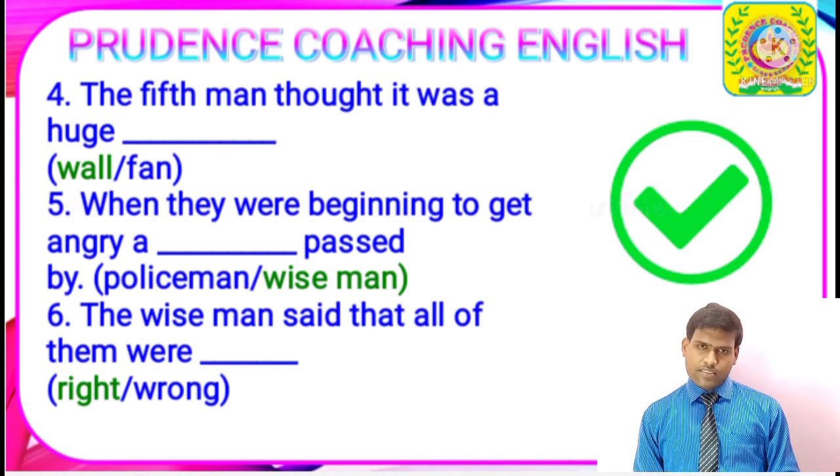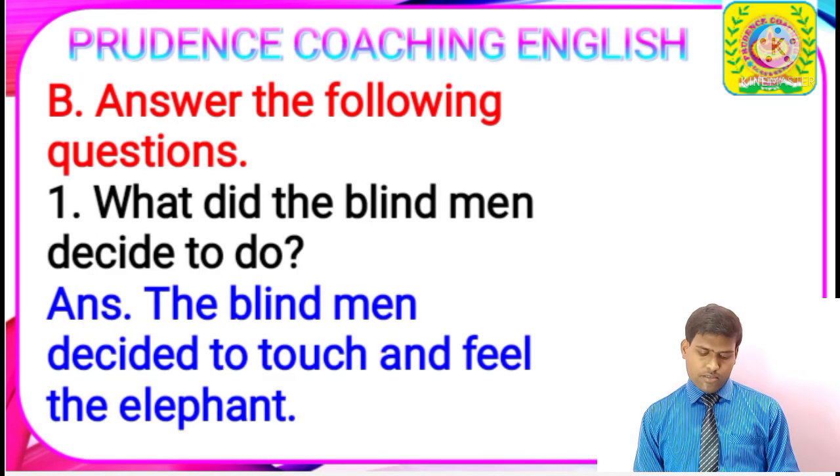Now let's start the SAQ, the short question answer. Here is the B. Question number 1. Answer the following question. What did the blind man decide to do? Answer. The blind man decided to touch and feel the elephant. So students, you can see how easily we have given you the answers. The answers are short to memorize, but they will give you full marks too. So let's follow the next question.